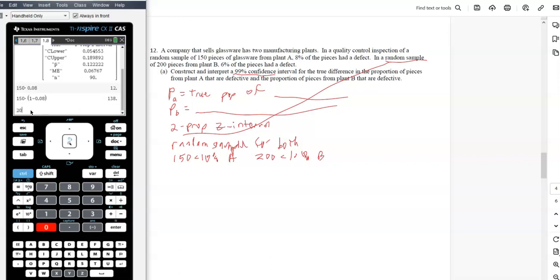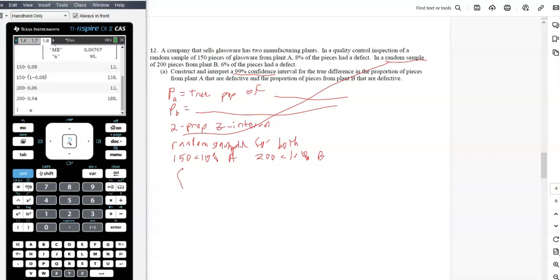That's good. 200 times 0.06 and 200 times 1 minus 0.06, which is 0.94. You can do it either way. Those are both at least 10. You would show that work on your paper. It's just hard to write in this thing, so I sometimes just tell you what you would write in the paper. Okay, so now we're ready to plug in our proportions.